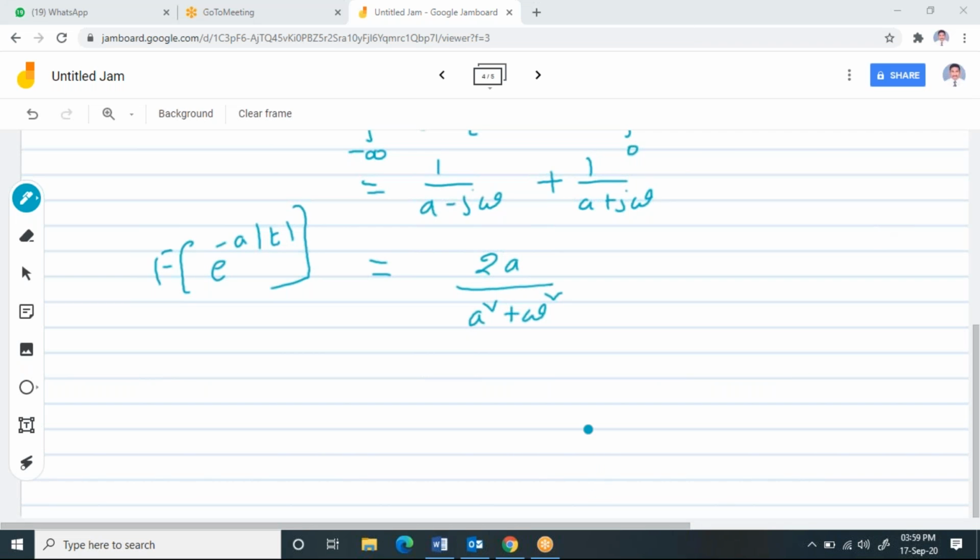I'll go to the another example, or shall I proceed to the next example? Please post it in the chat box. Yes. Yeah, good. Sri Lakshmi, good. Please post it in the chat box. Is the concept clear to all of you?